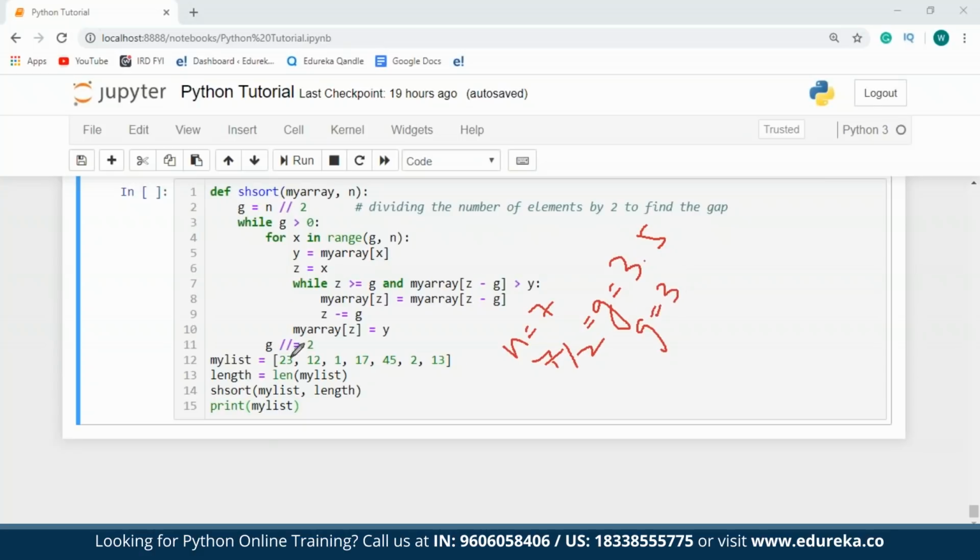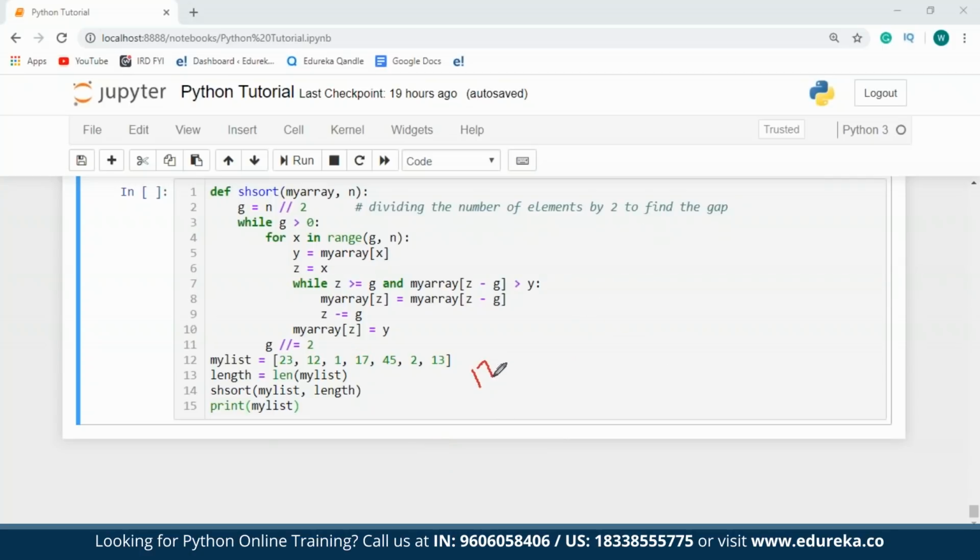So what I'm going to do is first take this element 23 and then I'm going to check with the element that is present at index number 3. So at index number 3 is 17. Since 17 is less than 23, these values will be swapped. So after the first iteration, 17 will be at the first place. Okay, let me just clear these drawings and then write down the final list.